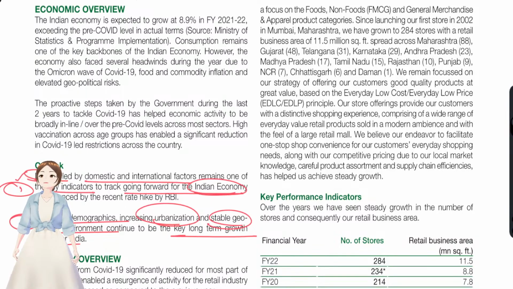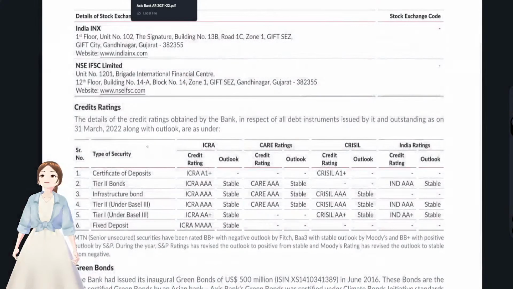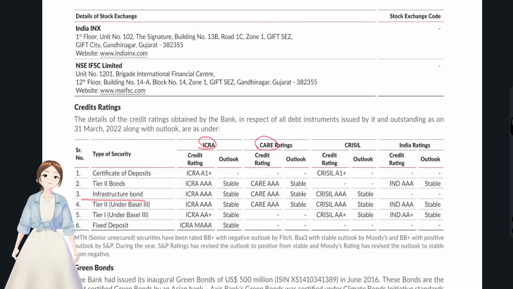Okay, done with DMart. Now we'll go with Axis Bank first. You see, in Axis Bank, the types of securities like Tier 2 bonds, investor bonds and all. ICRA rating, CARE rating, CRISIL rating, these are third party credit rating agencies, right? They have given an outlook like stable. Some third party was giving a certificate that all these securities were stable.